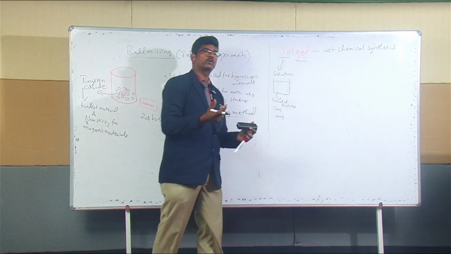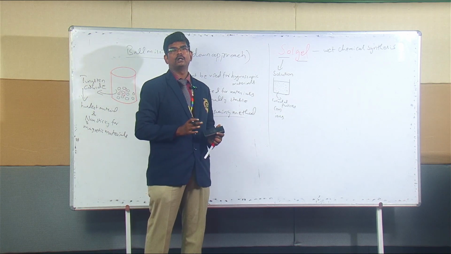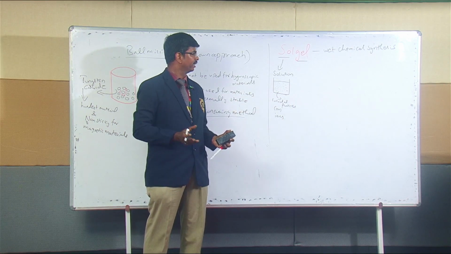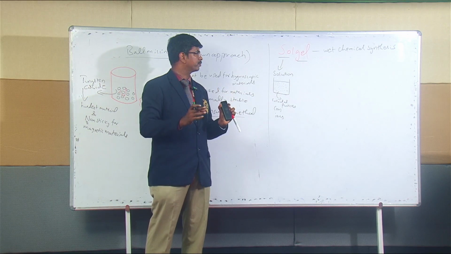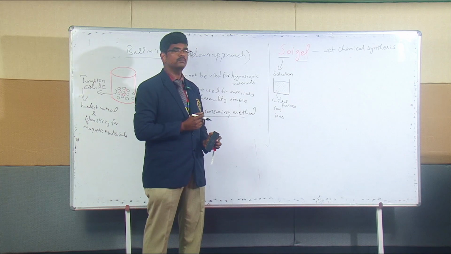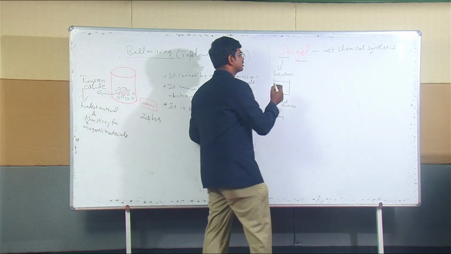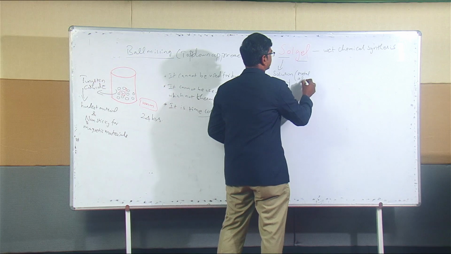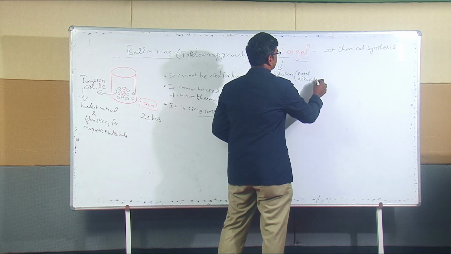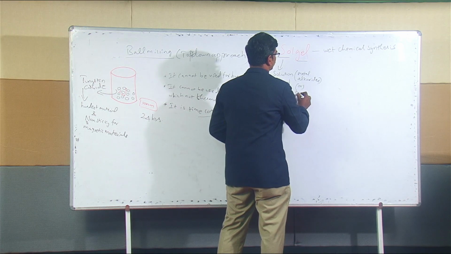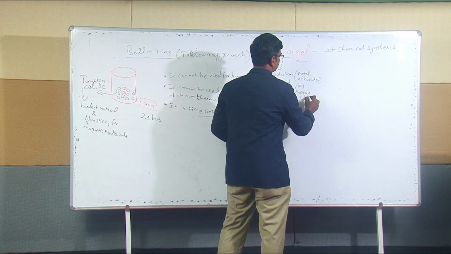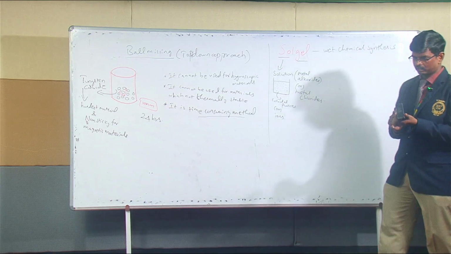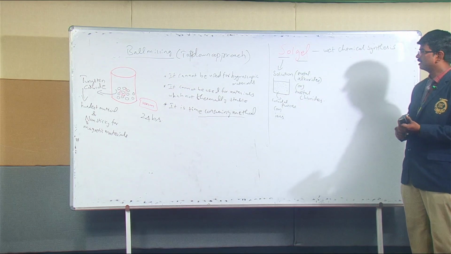For example, if you dissolve sodium chloride into a solvent, it splits into sodium ion and chlorine ion. Like that, it can be split as ions, or it can be some colloidal particles. And the starting material taken here is generally metal alkoxides or metal chlorides. This is the starting material taken to synthesize the sol.